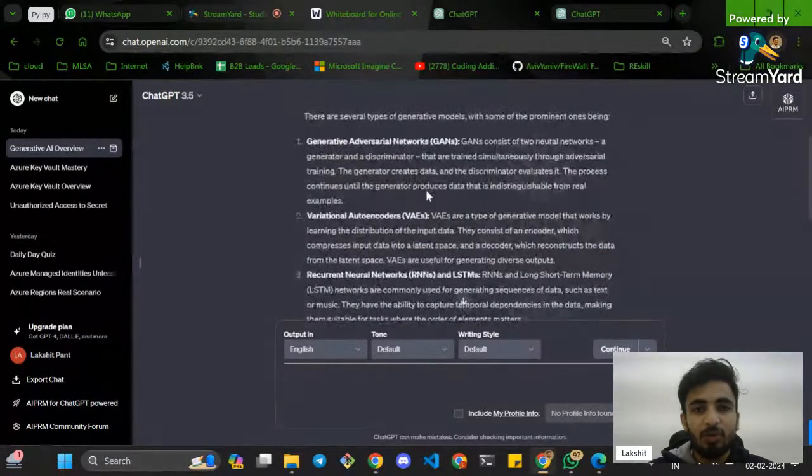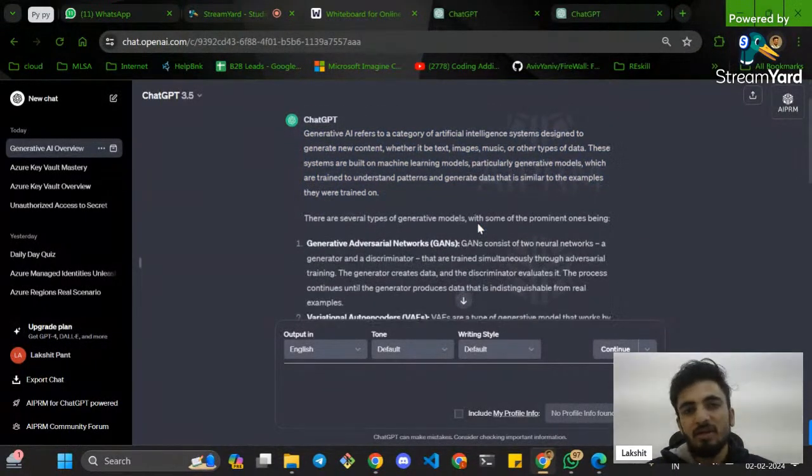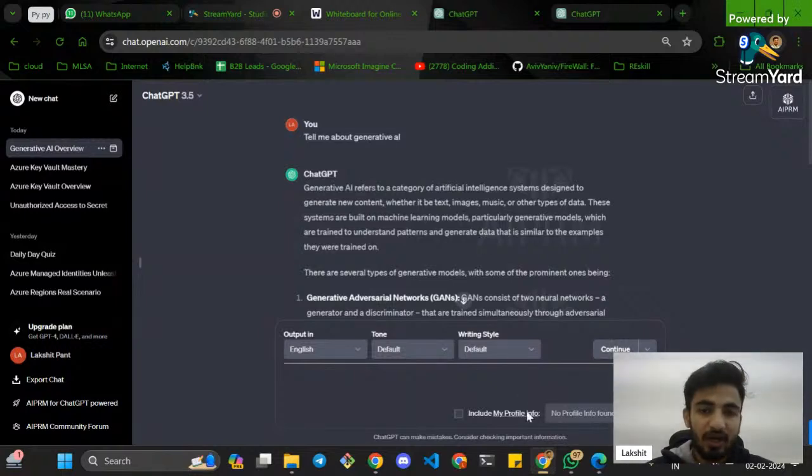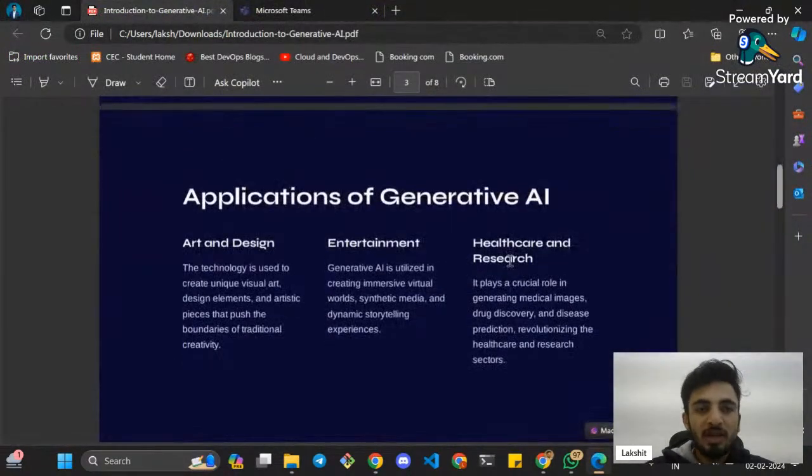But here it will talk about more generic terms. So this is the difference that comes when you provide some kind of context, right? You have to set up the context so that you can generate the most optimum output for yourself, right? This is, again, the one important thing that everyone is talking about right now.